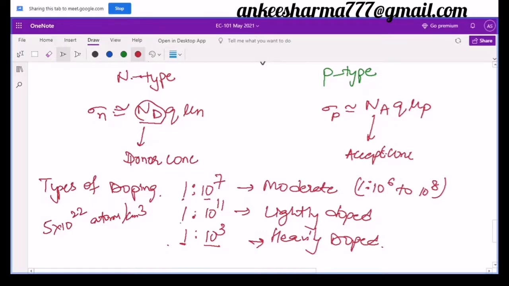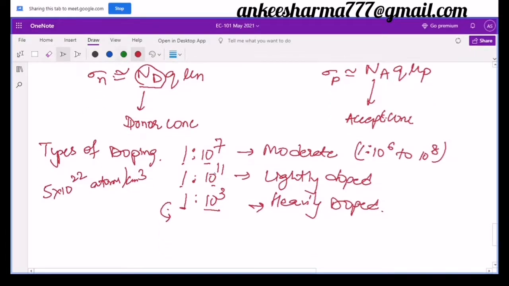Similarly over here, one is there in comparison to 10 to the power 11 atoms. So if I take the 10 to the power 22 case, in the heavy doping case, I will find my doping concentration to be around 5 into 10 raised to the power 19. Over here I will find it equal to 5 into 10 raised to the power 11, and over here equal to 5 into 10 raised to the power 15.